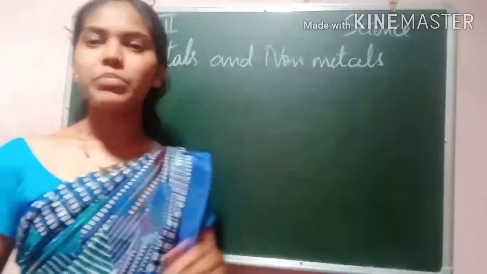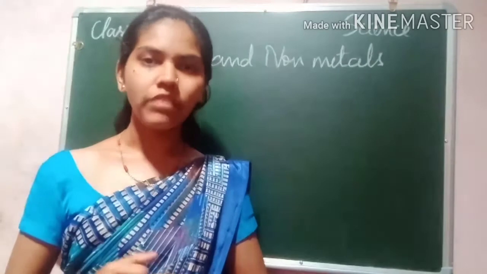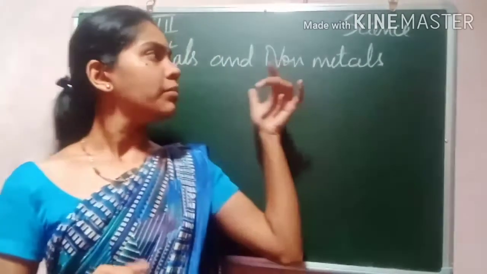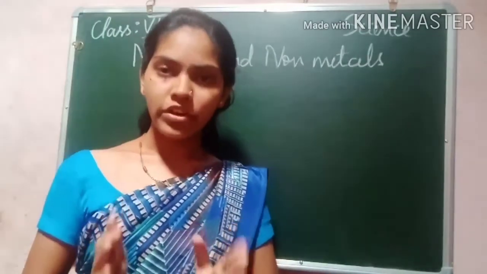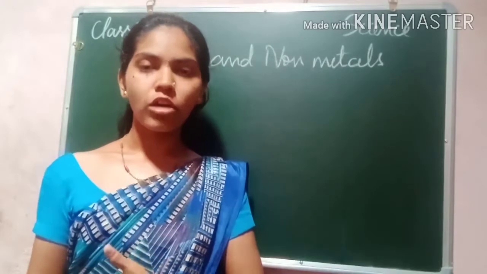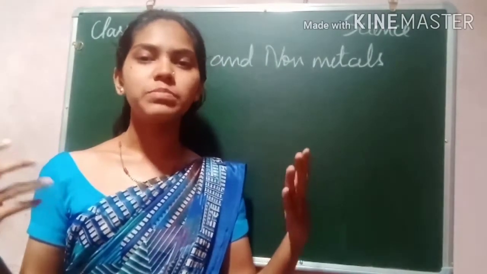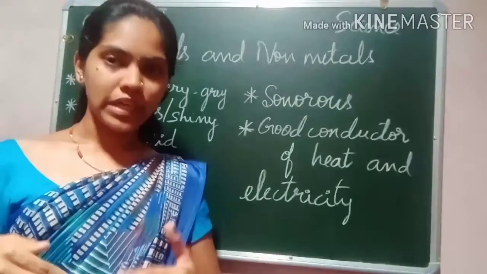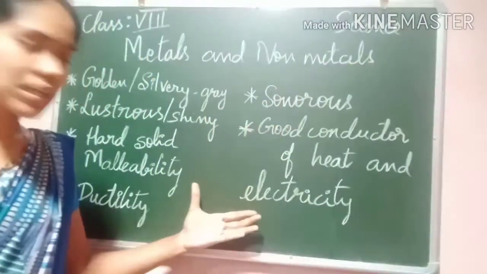So in this chapter we are going to discuss the physical and chemical properties of metals and non-metals. What is the difference between metals and non-metals we are going to discuss. Metals have a few properties and the non-metals do not have these properties. The metals have special characteristics.